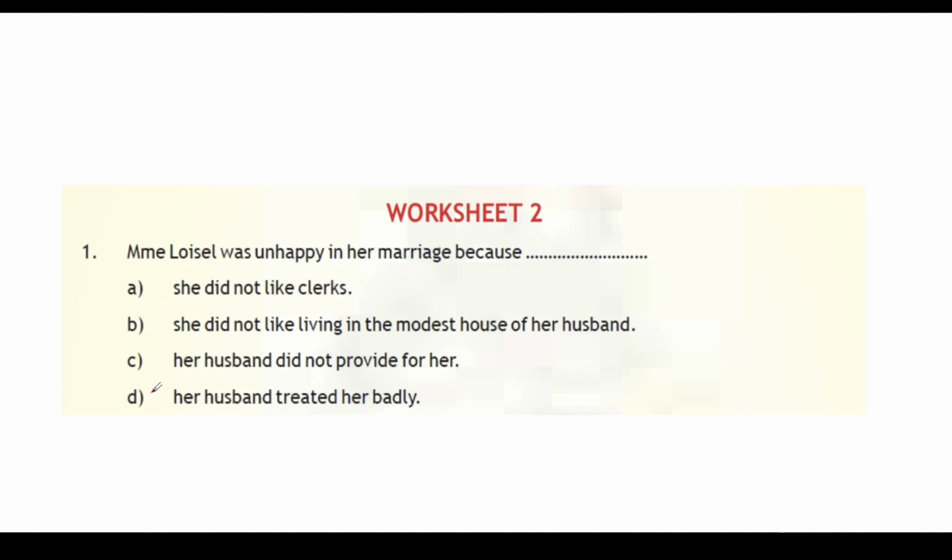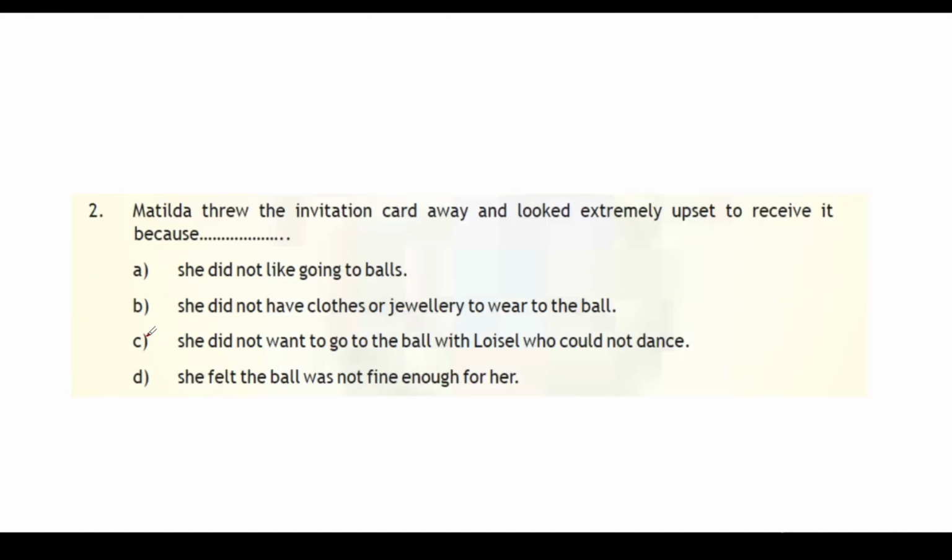Now worksheet 2. So this is another important worksheet which you guys should do, and this is the end worksheet. So first I will read the questions because these are important. So let's do this together. Madame Loisel was unhappy in her marriage because she did not like clerks, she did not like living in the modest house of her husband, her husband did not provide for her, or her husband treated her badly. It's option B.